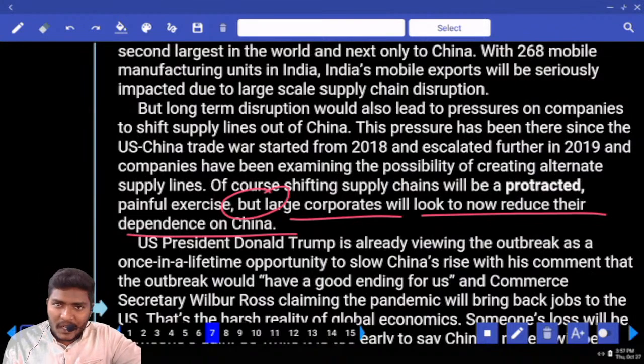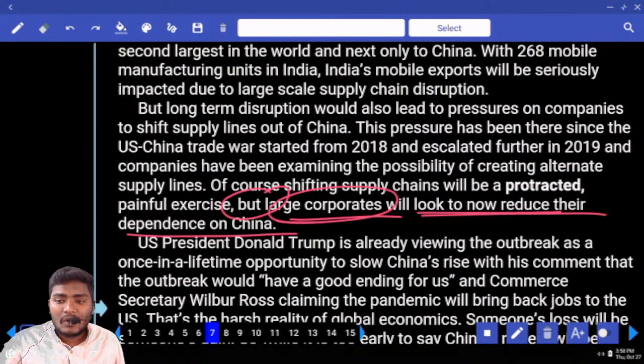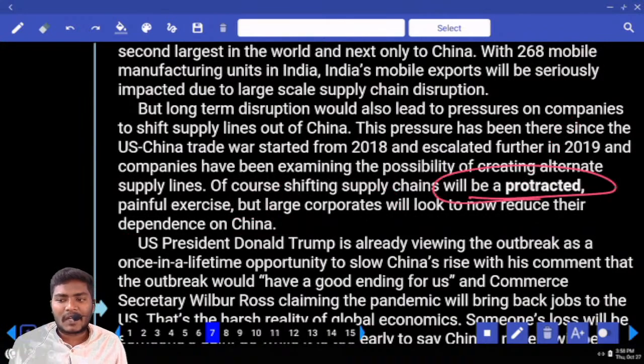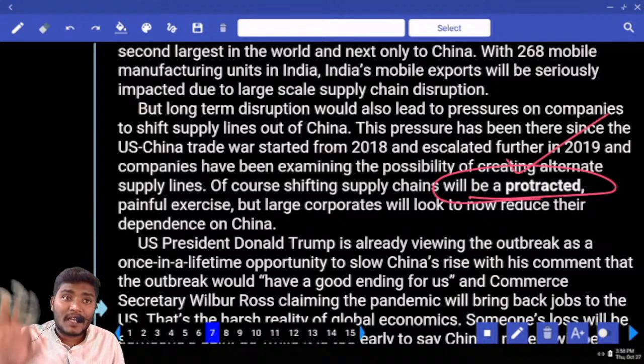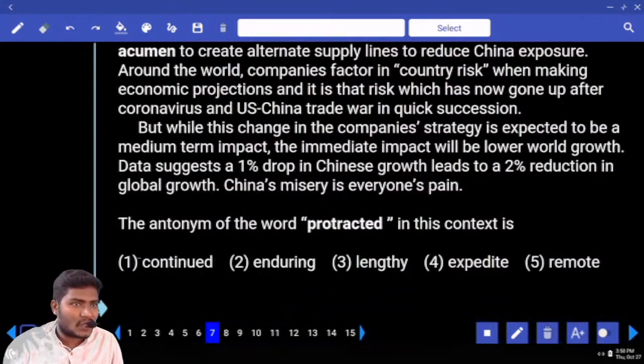See, there was COVID. Because of the COVID, there is a lot of devastation in the Chinese economy. Now, because of this, all the companies will be at profit or at loss? They will be at loss. Now, what will all the companies do? The companies will actually continue their business, but what will they do? Large corporates will now look to reduce their dependence on China. They will continue their business, but they will not do the business that they used to do before COVID. This is the meaning. Now, what is the meaning that you can get with this sentence? Now, will they completely stop importing and exporting, or will they continue? They will continue, but how much? Very less in number. So, the meaning comes as continuation.